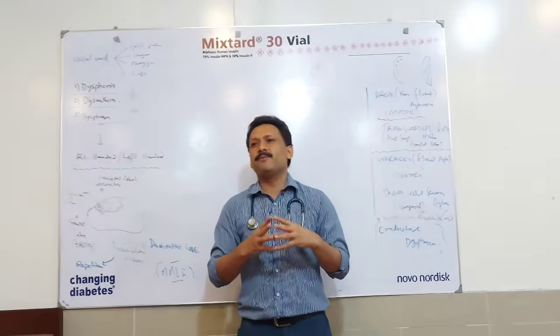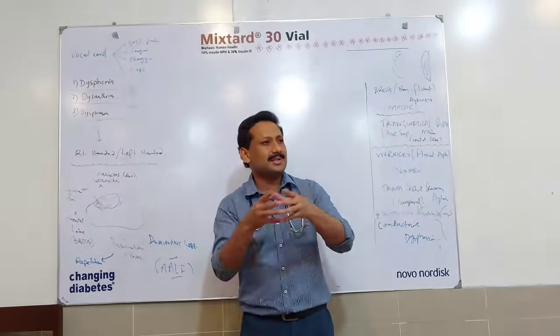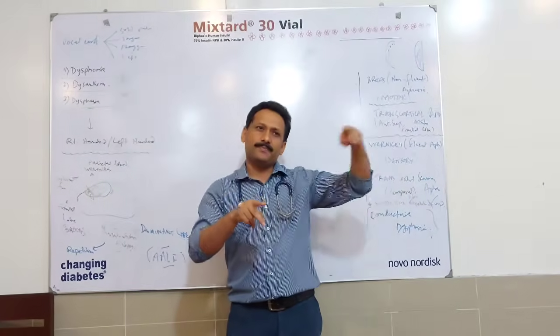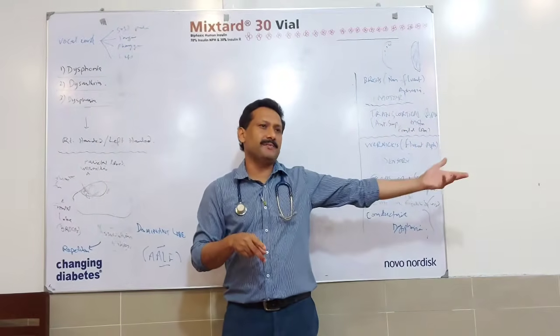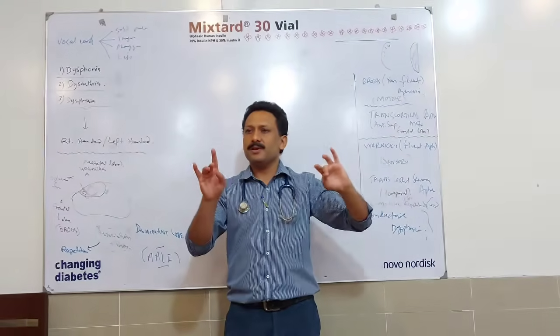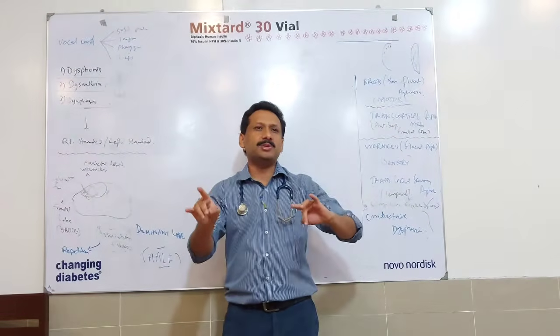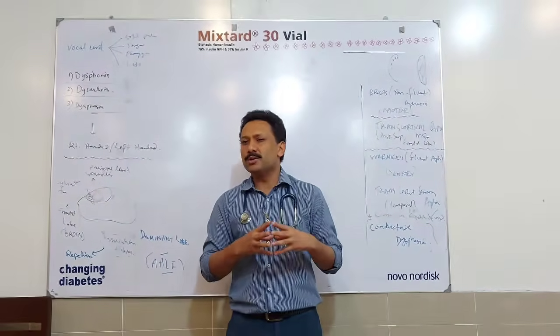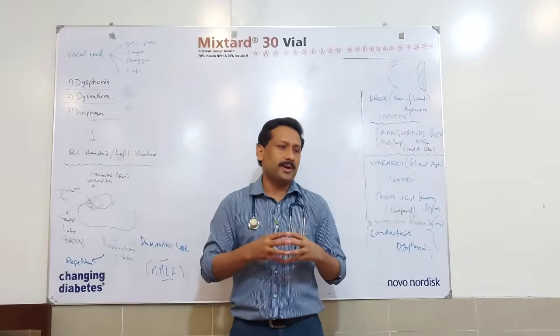The fourth thing is transcortical sensory dysphasia. Now this matches with Wernicke's aphasia or sensory aphasia. In sensory aphasia, the components of repetition and comprehension both are not adequate.